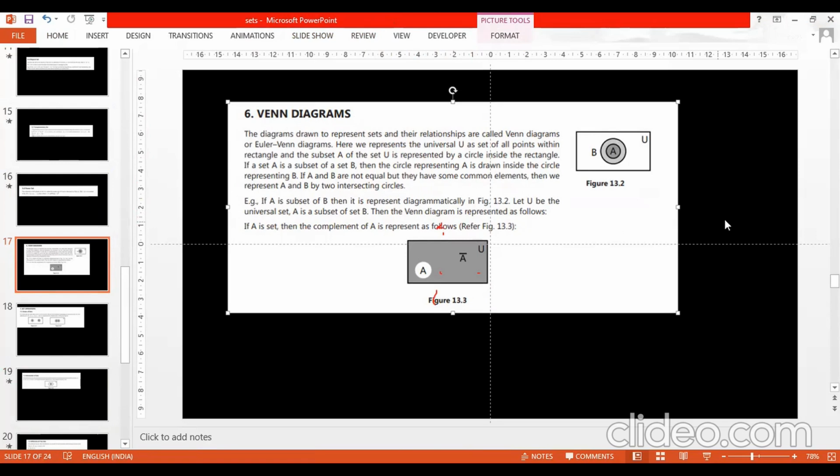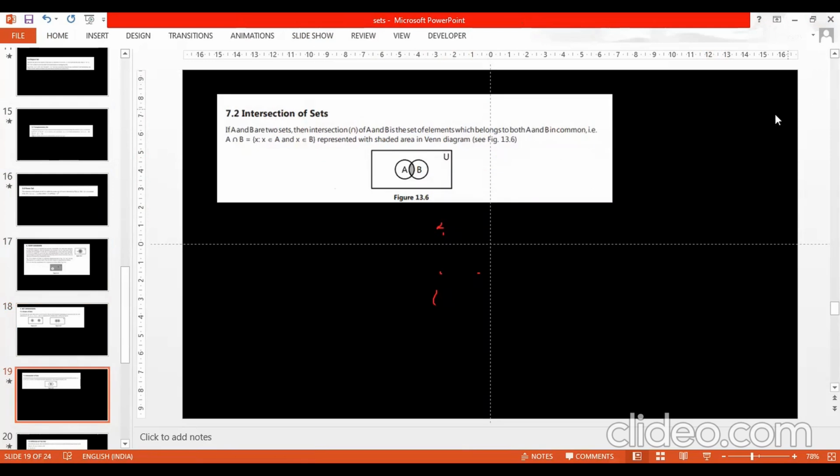Venn diagrams are done, and then union of sets, intersection of sets. A and B are two sets. This is my universal set.